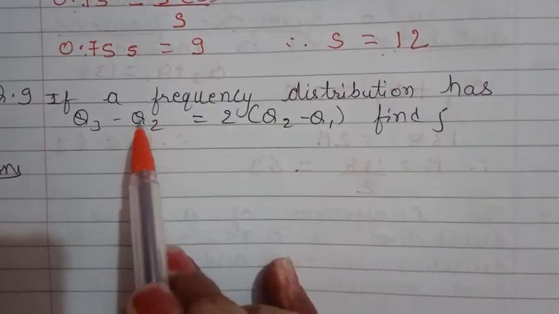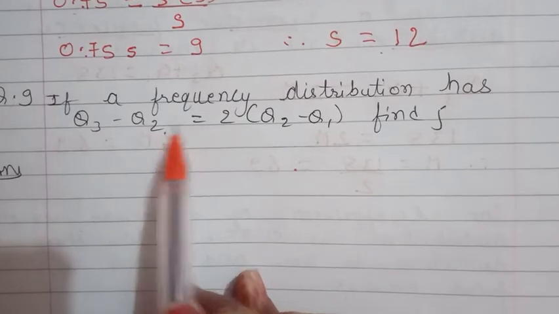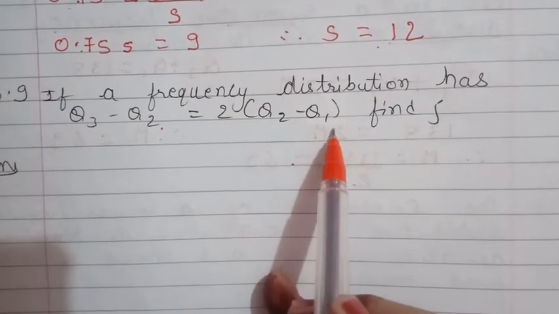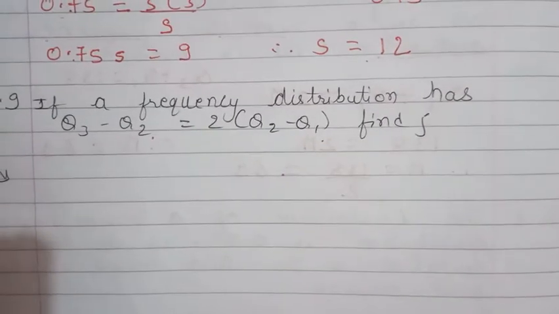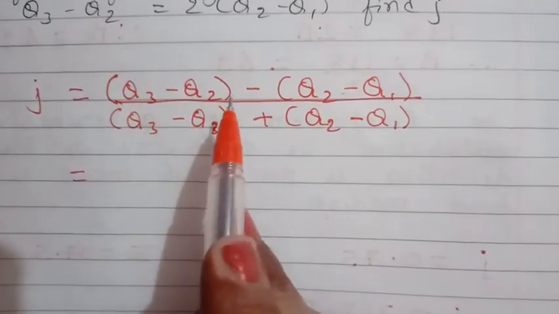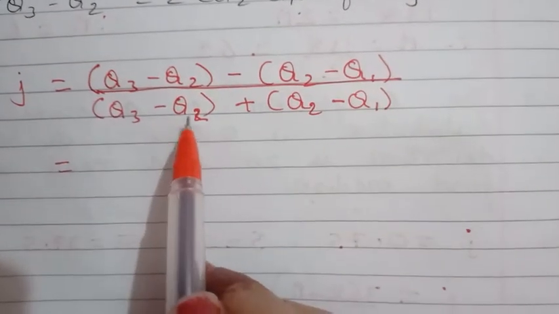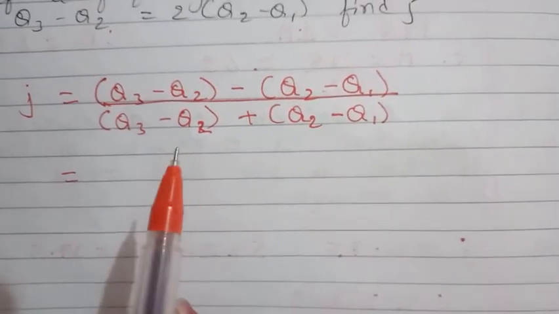Question number 9. If a frequency distribution has Q3 minus Q2 is equal to 2Q2 minus Q1, we have to find J. Now J formula we know, that is Q3 minus Q2 minus (Q2 minus Q1) upon Q3 minus Q2 plus (Q2 minus Q1), right?